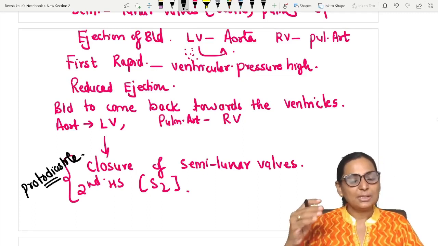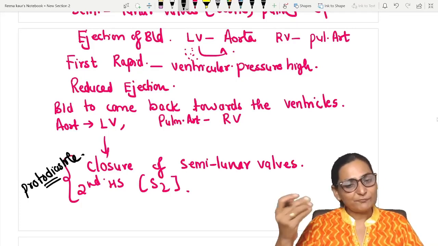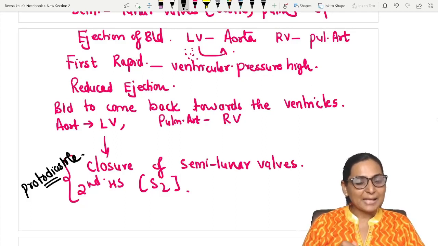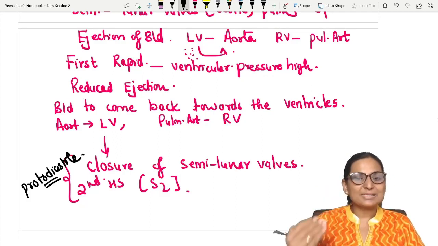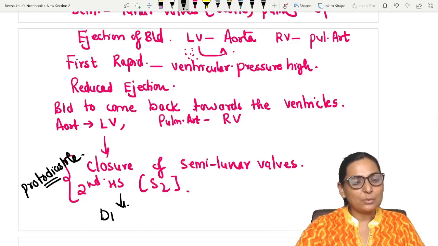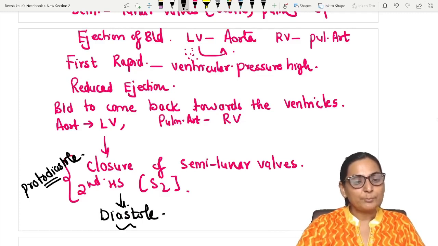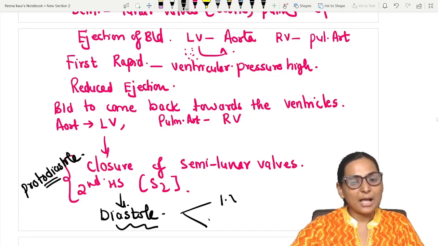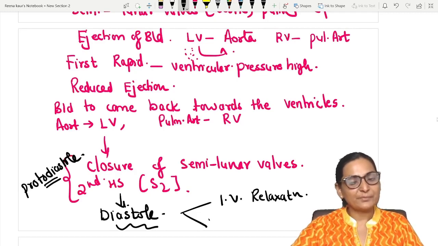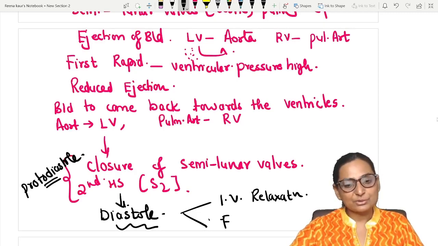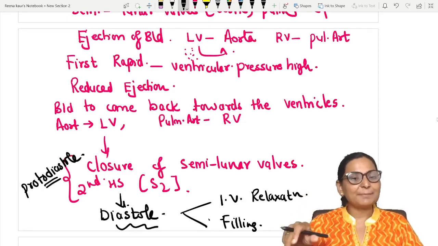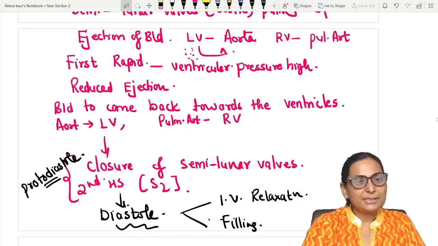So what is protodiastole? The blood is trying to go back from the aorta or from the pulmonary artery towards the left ventricle and the right ventricle, and it is now meeting the closed semilunar valves, producing your S2, and followed by this there will be now diastole proper. This diastole will include our isovolumetric relaxation, and after relaxation there will be filling. Now this is the second heart sound because of the closure of the semilunar valve. What is the first heart sound? Here is the first heart sound.